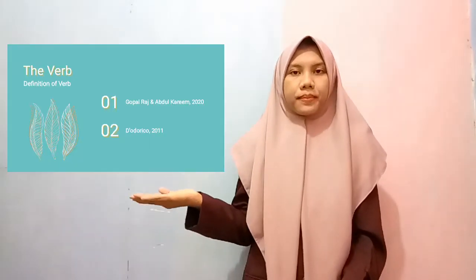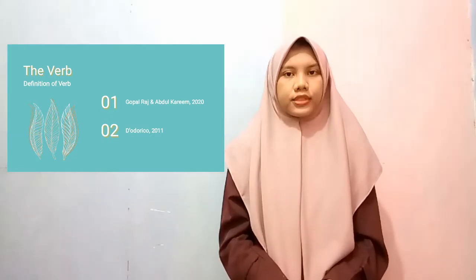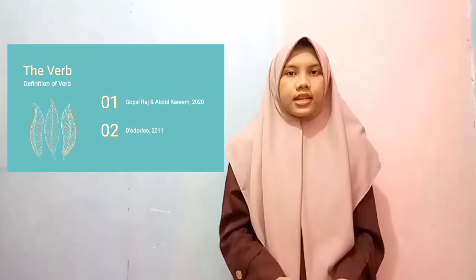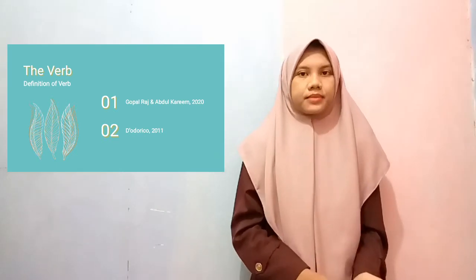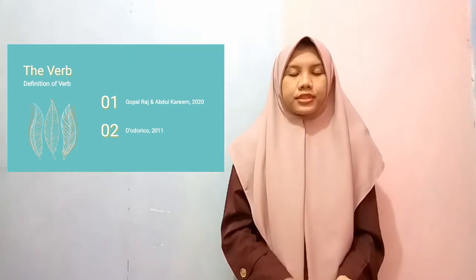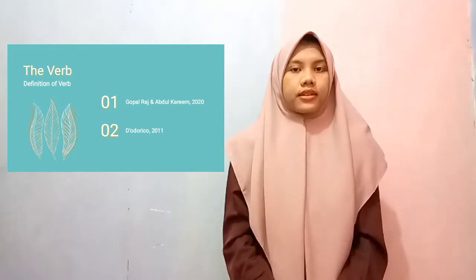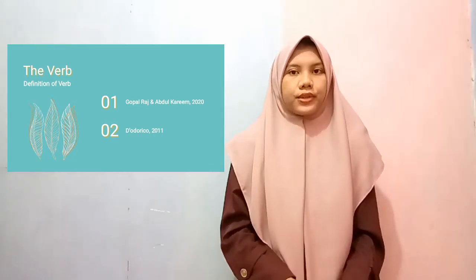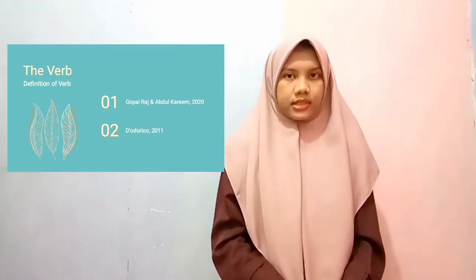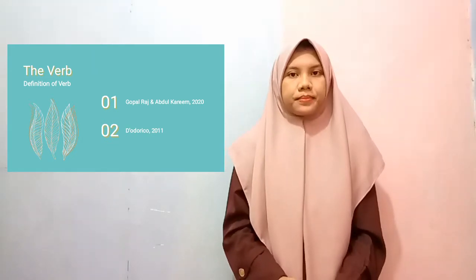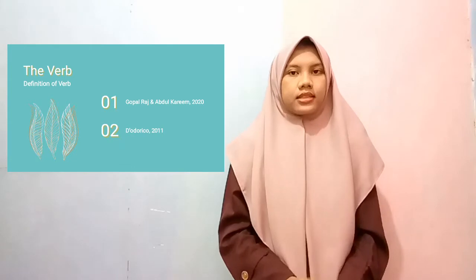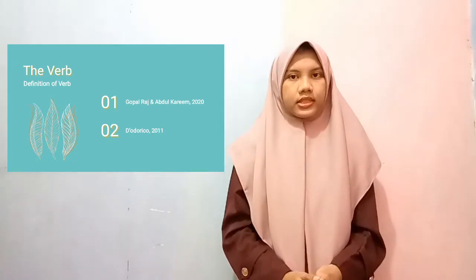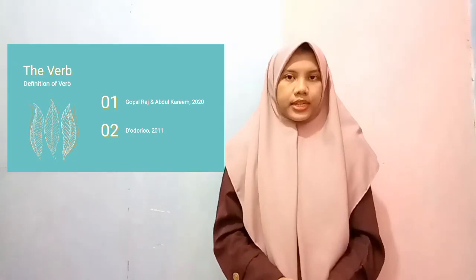According to Gopal Raj and Abdul Karim, 2020, the verb are processed for a match in relevant past, present, and future denotation. And according to the Authority Code 2011, verbs are not present in the first linguistic analysis of children, various language.